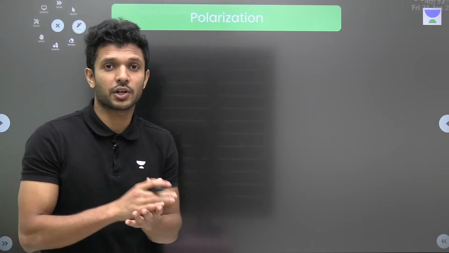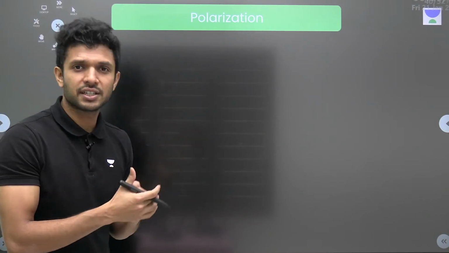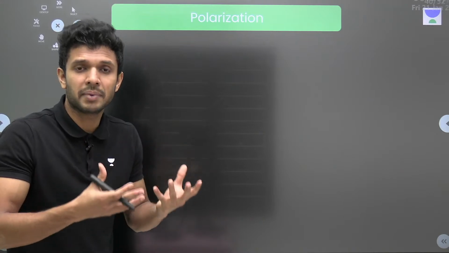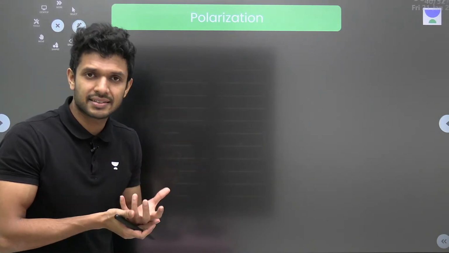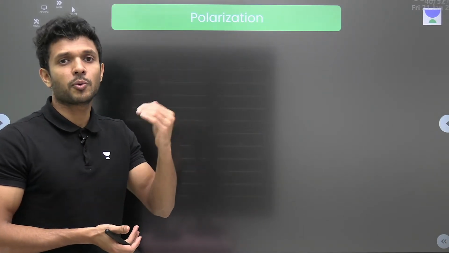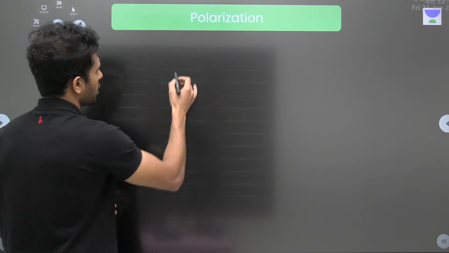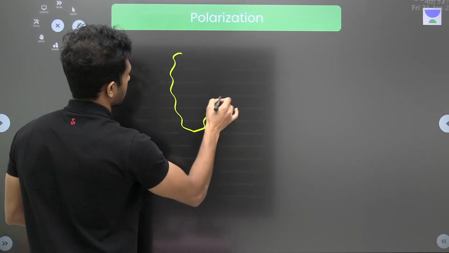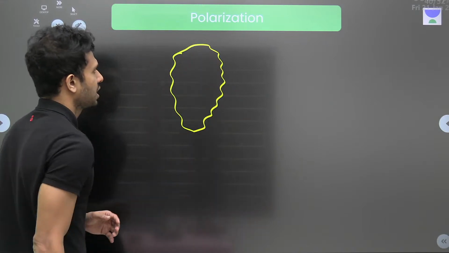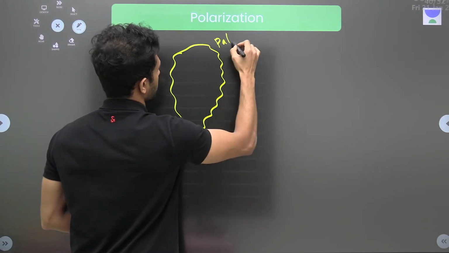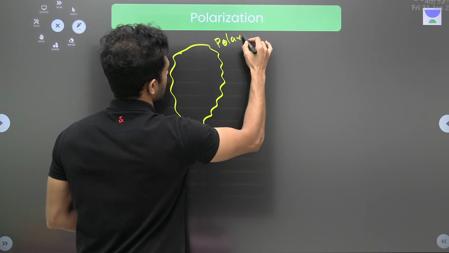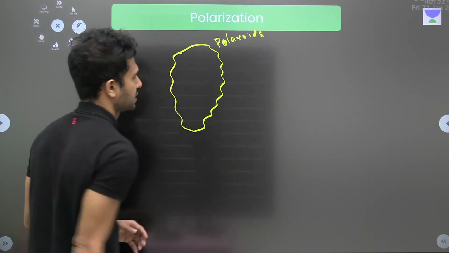what is called Polaroids. Now for polarization to happen, we should have some material, right? So the crystals that we use for polarization, we call them Polaroids.